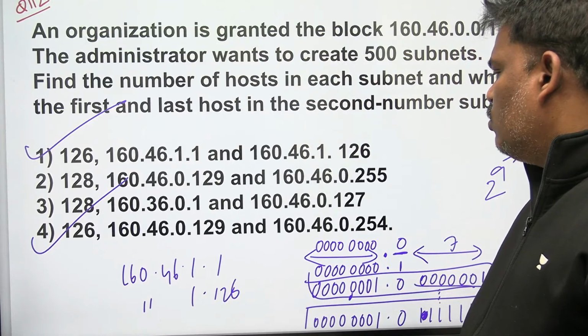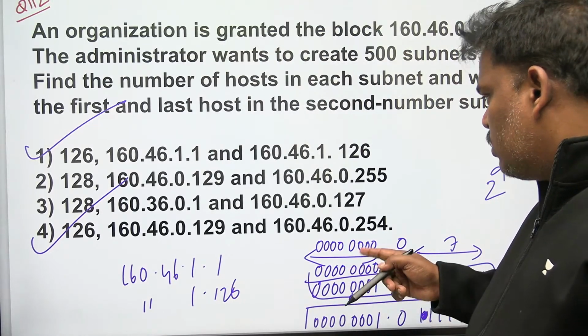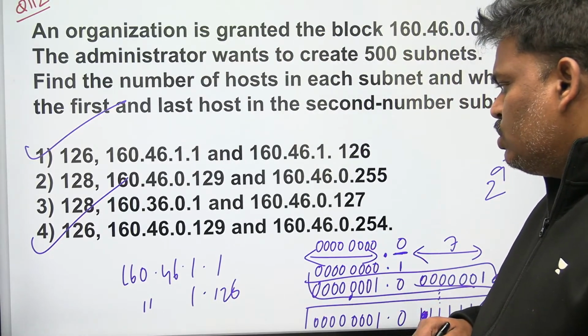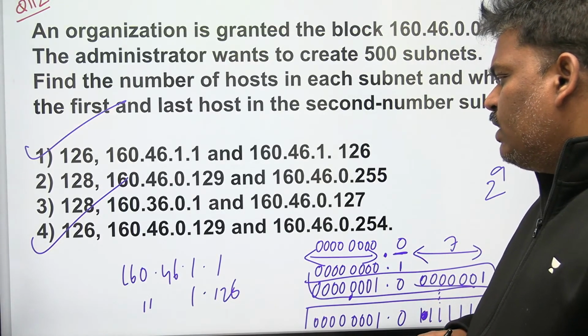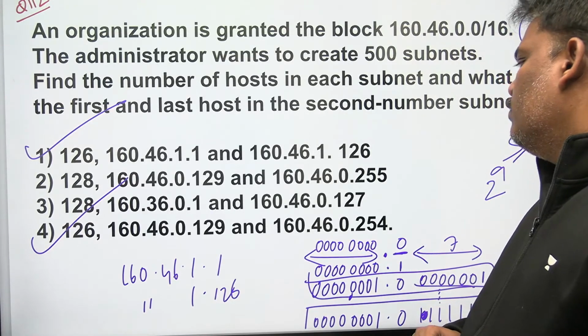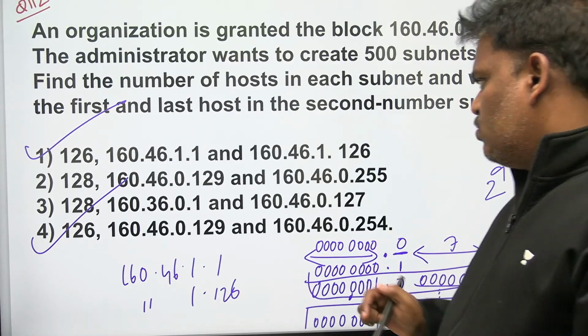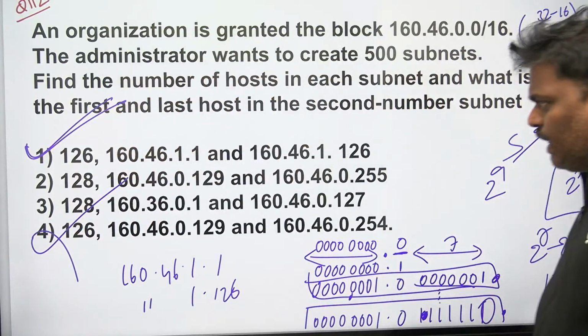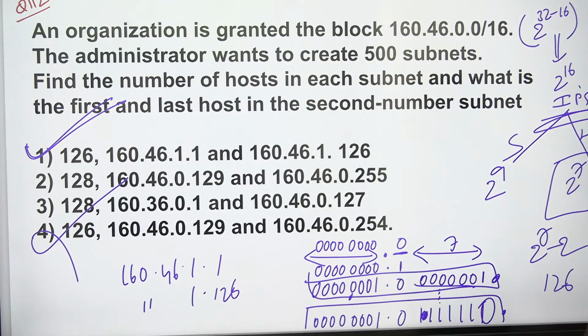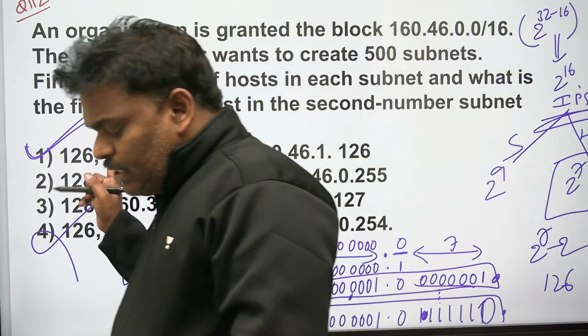If you see the fourth option, 0.129, the third byte is 0. I don't know, fine. So the answer is going to be the first option, not the fourth option. Be careful. We did many problems like this in the classroom.